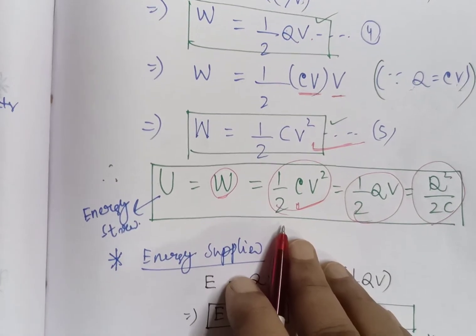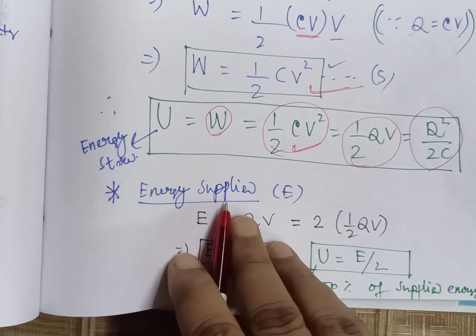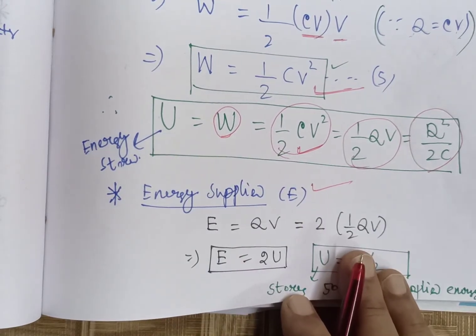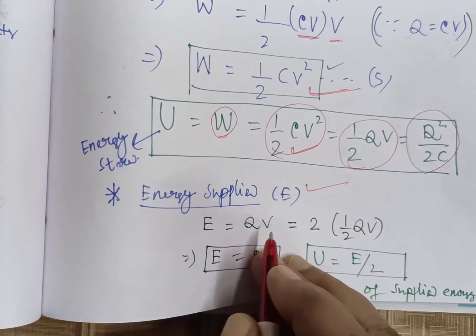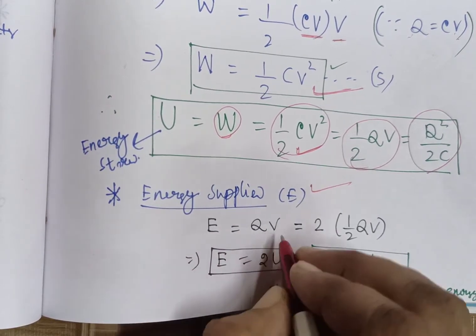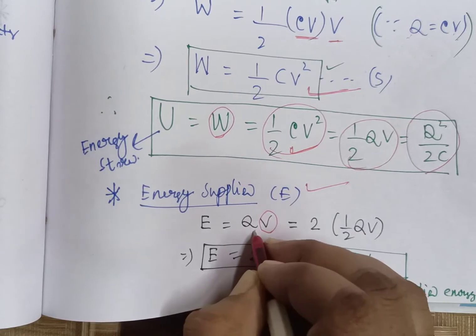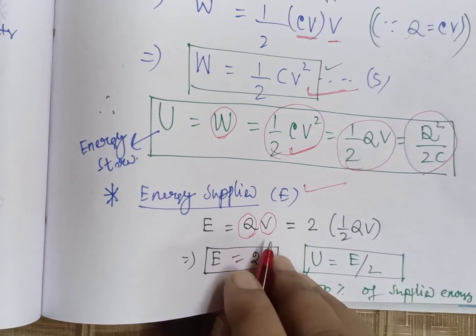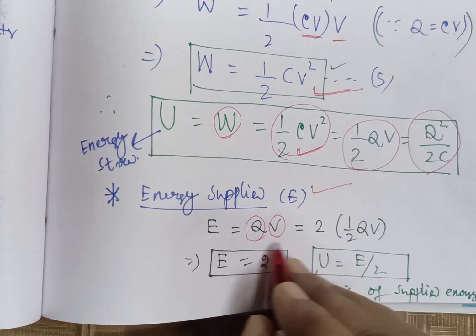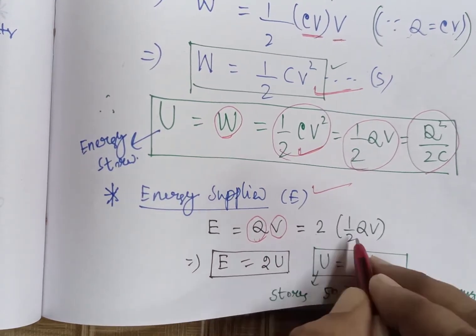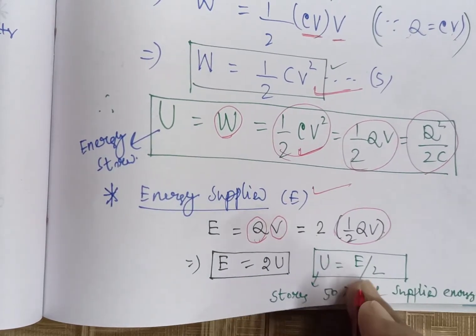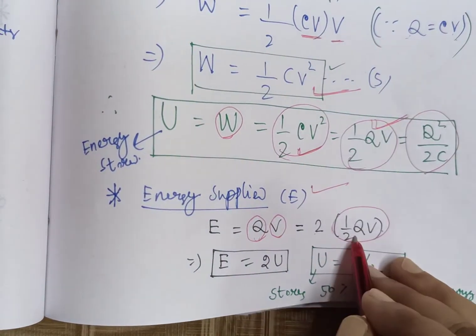Now we have to discuss what amount of energy is given to our capacitor or conductor. Let this symbol be E. Energy means charge into potential, because V is equal to W by Q, so energy is equal to V into Q. Let the potential of the battery be V and the charge drawn from the battery be Q. So total energy is QV. If I write QV in terms of 2 into half QV, that should be correct. And you remember half QV represents the energy stored in the capacitor.